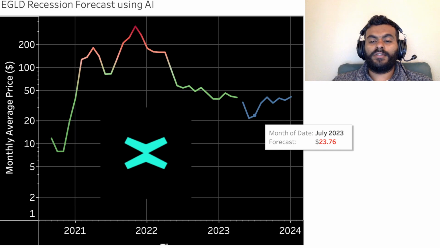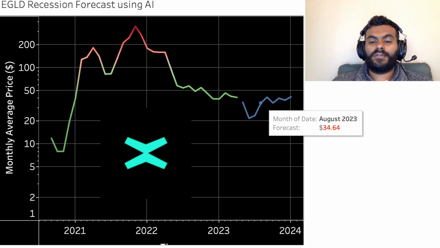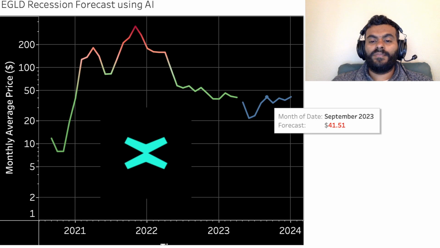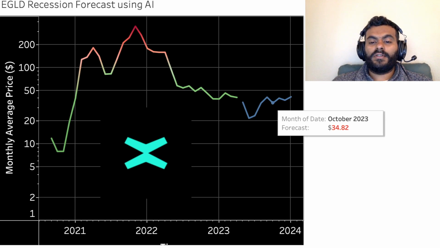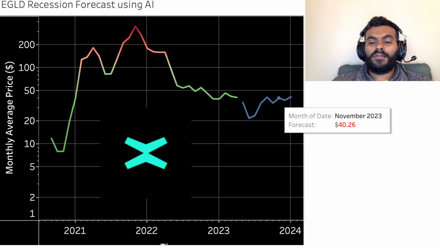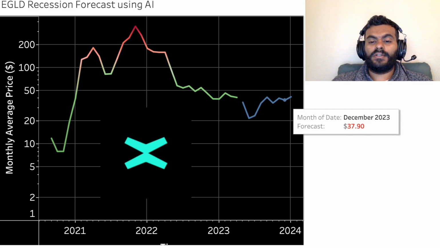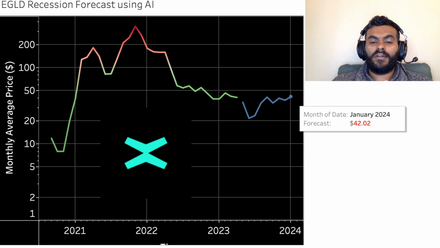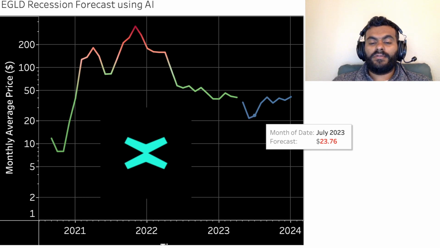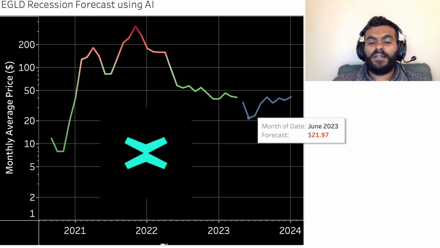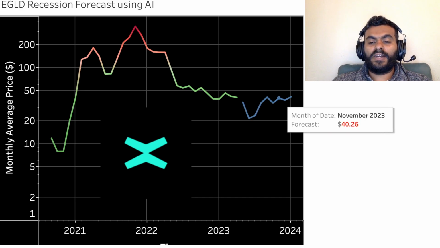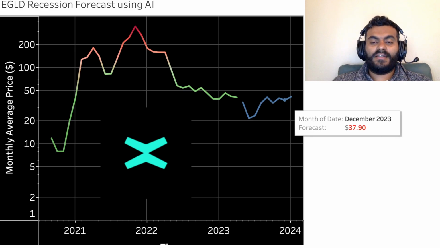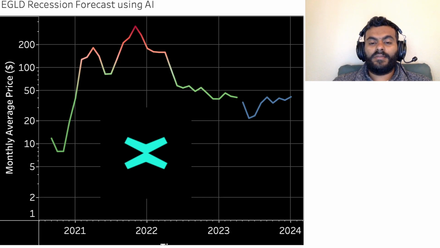In July is $23, in August $34, in September $51, in October $34, in November $40, in December $37, and in January $42. So for the first 3 months of recession, the price goes down by almost 50%, and then rallies back up and goes sideways for the next 5 or 6 months. So that's how this token would behave for AI using historical data as an input.